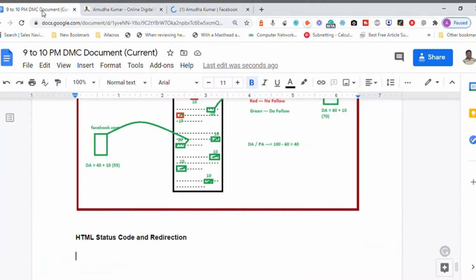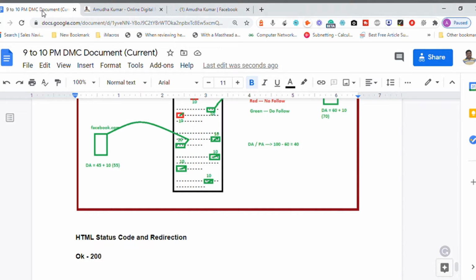Right now, when a link is working properly for humans, which means it is working, the status is okay. But for the machines, the status is 200. So the number is called a status code. When a link is working properly, it is okay, and the status code is 200.